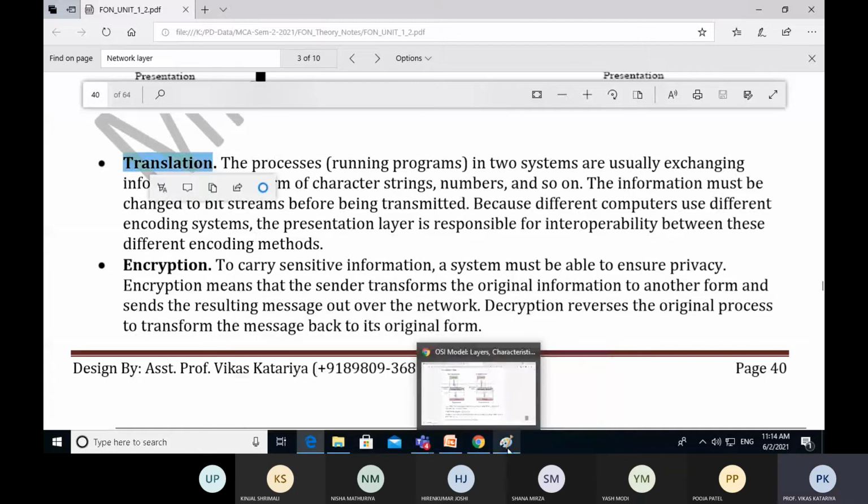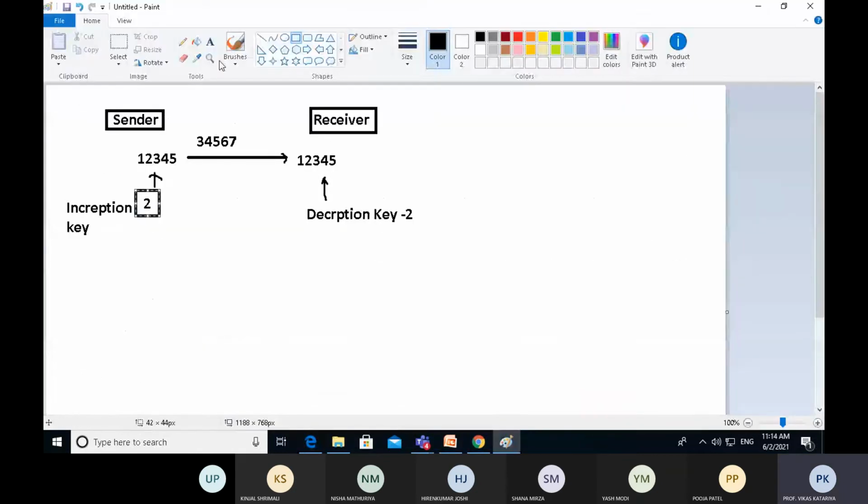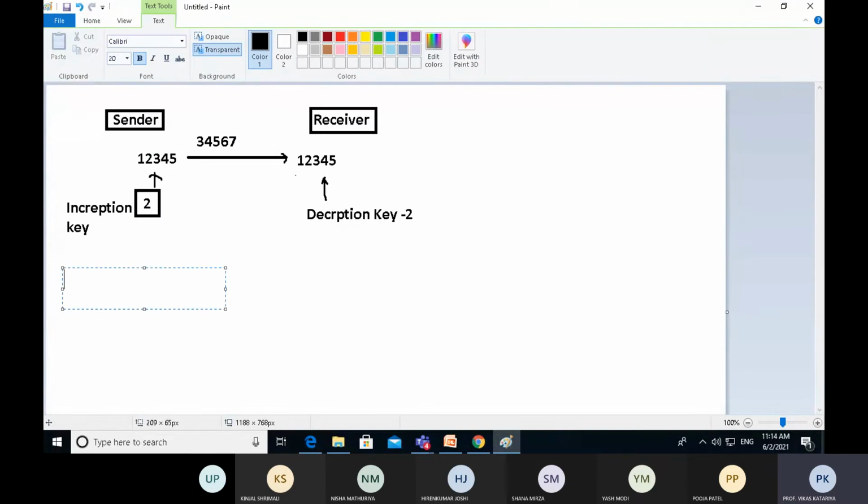Similarly, in translation, you have seen some translation techniques also. You have seen the ASCII pattern, which was created in America to understand information coming from the keyboard.